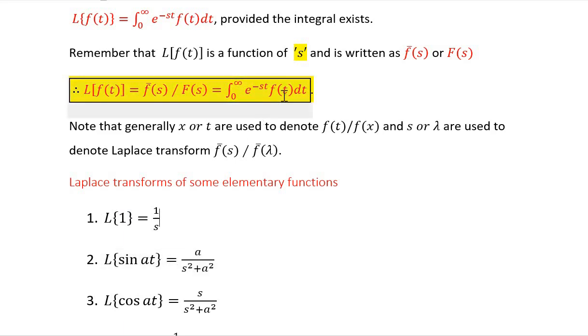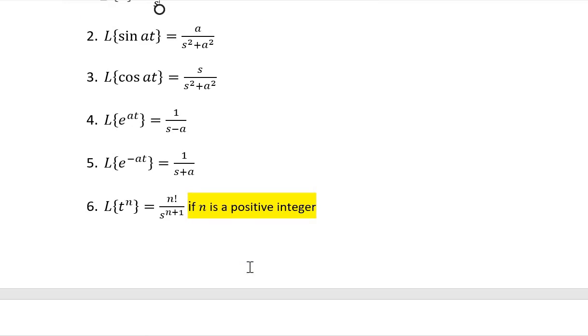Likewise, if I substitute f of t equals sin at, then the integral, which is nothing but Laplace of sin of at, is a upon s square plus a square. Likewise, we can obtain Laplace of cos of at. It comes out to be s upon s square plus a square. Laplace of e raised to at is 1 upon s minus a. Laplace of e raised to minus at is 1 upon s plus a.